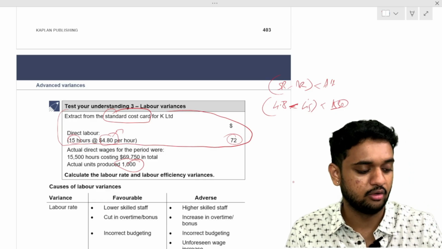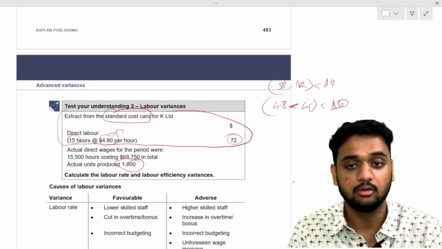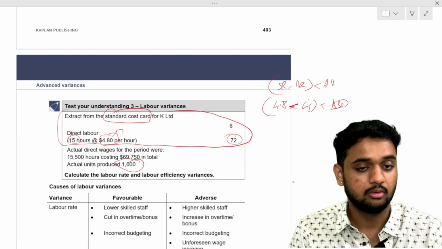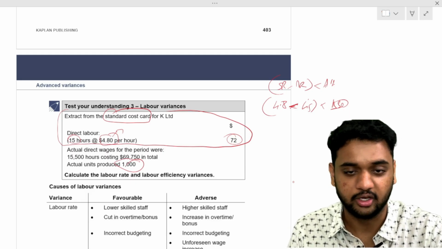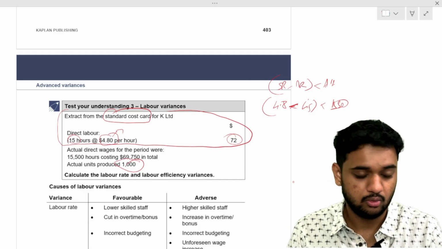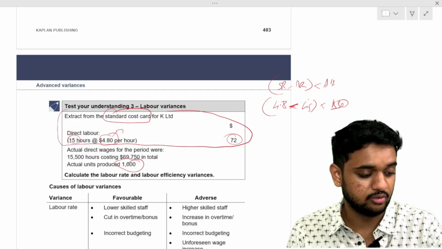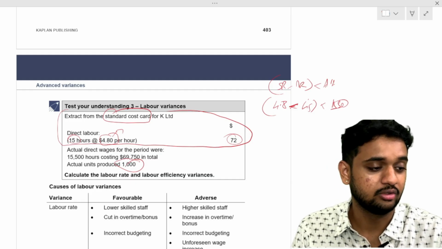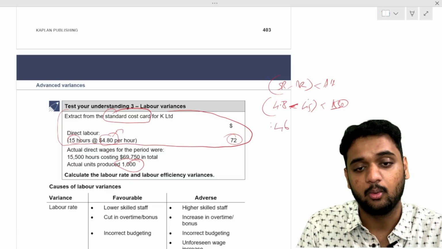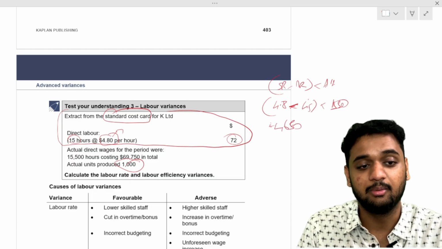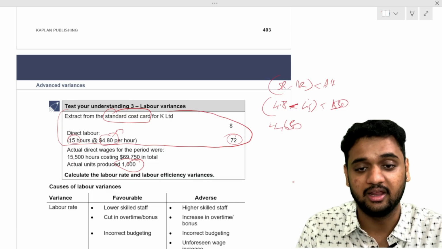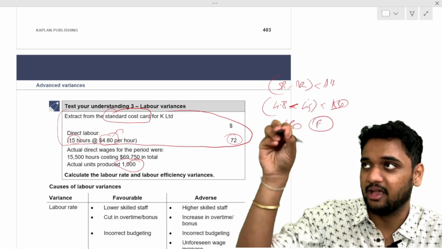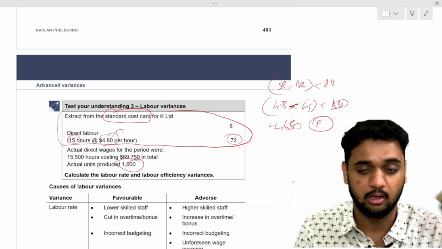So 0.3 into 15,500 is 4,650. This is your labor rate variance, which is favorable. Put F with it.